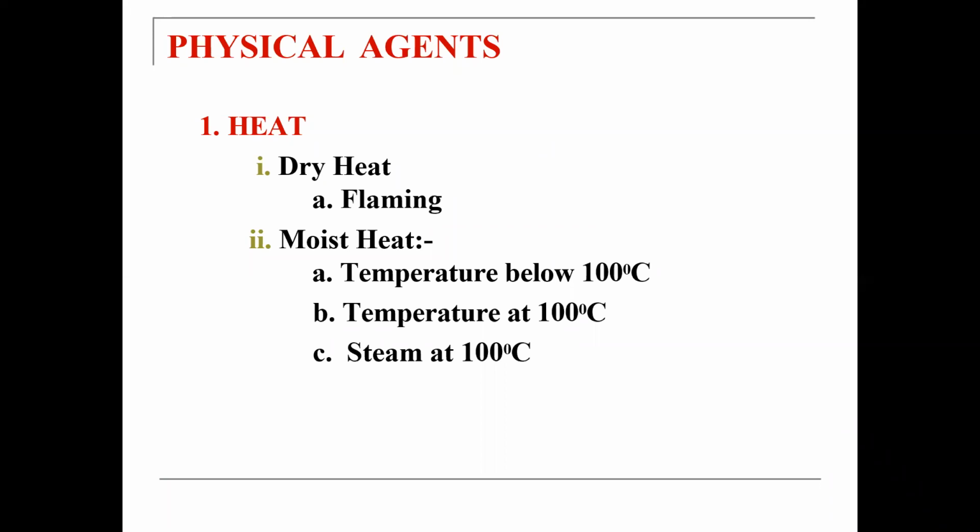The temperature may be below 100, above 100, or more than 100, depending upon what type of microorganisms are on the article, so such a temperature should be used. Steam is particularly used. There is coagulation of the protein on the surface of the cell membrane, which destroys the cell membrane. These are the main aspects of moist sterilization, which is particularly used for that.